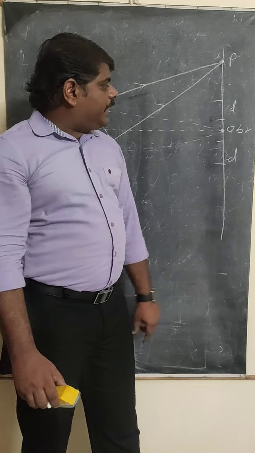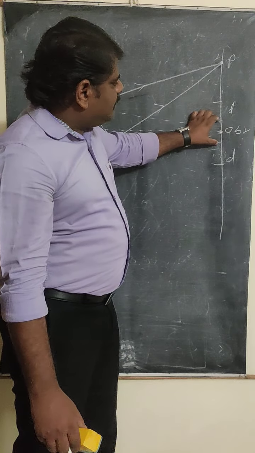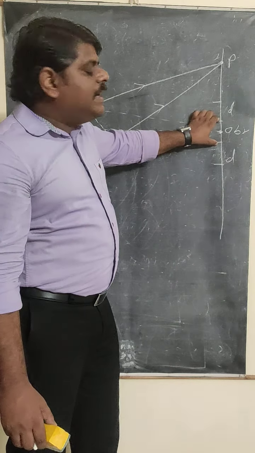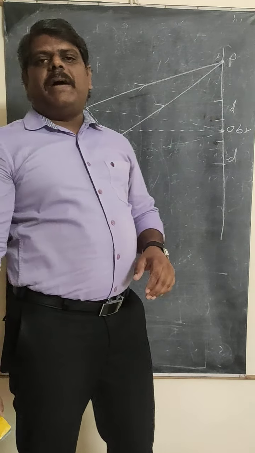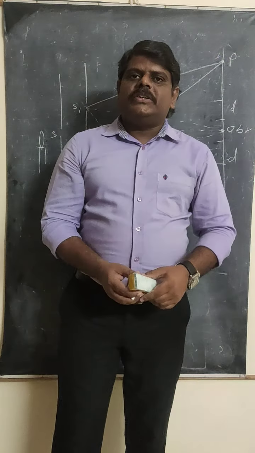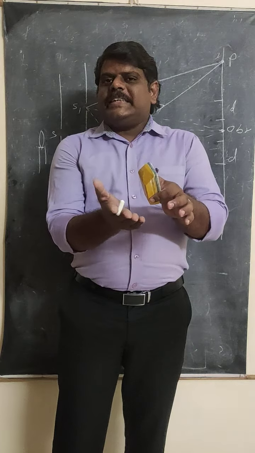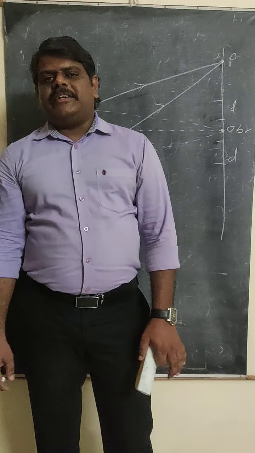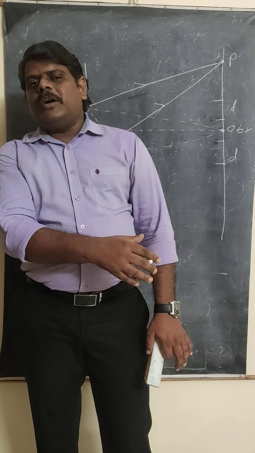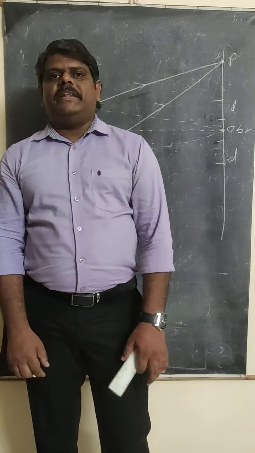One more important thing is that in the interference pattern, whatever the fringe width, whatever the thickness of the bright band is, the same thickness of the dark band will be there. That means, in the interference pattern, however many bands are produced, every band will have the same thickness. The same amount of thickness of the dark band is also going to be there.